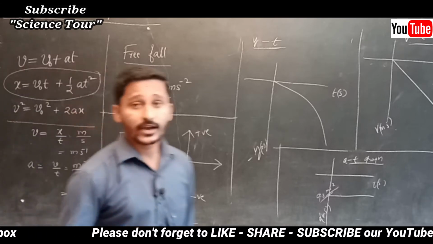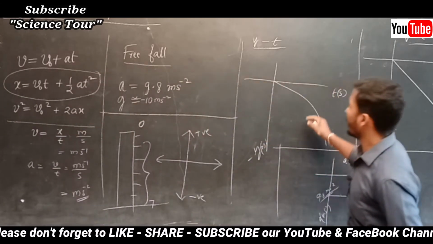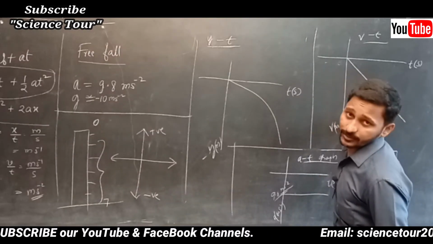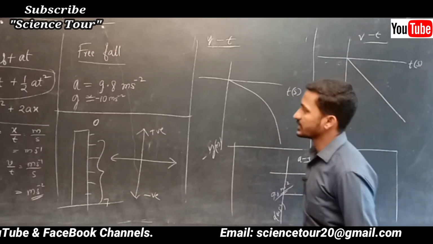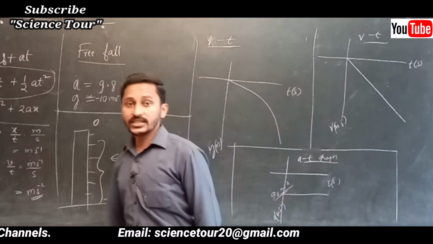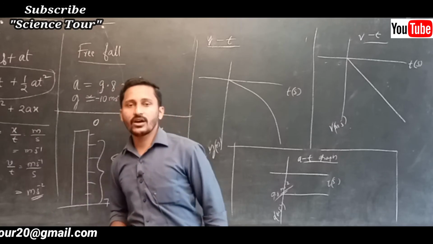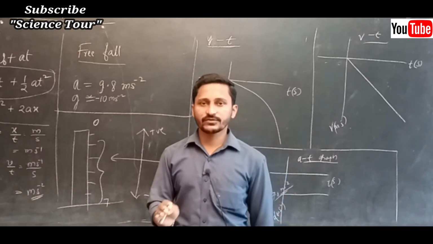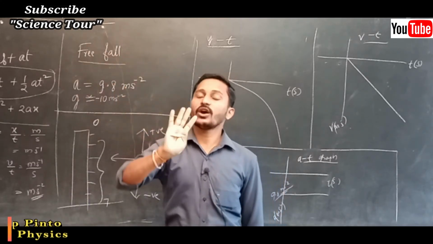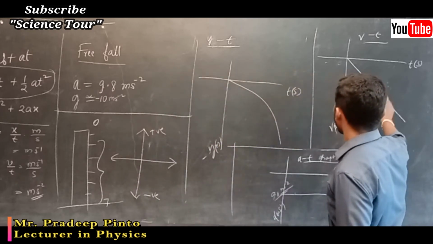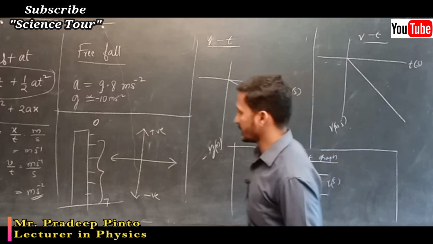So these are for 1 mark; they are going to ask: draw the position time graph for free fall, draw the velocity time graph for free fall, draw the acceleration time graph for free fall. Here what you have to study is only this much. Free fall is nothing but the case where the object is falling under gravity without considering any air resistance, and these are the position time, velocity time and acceleration time graphs.